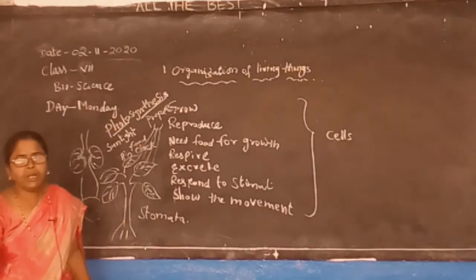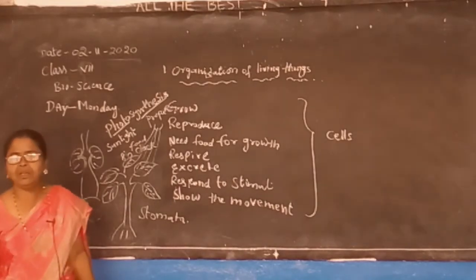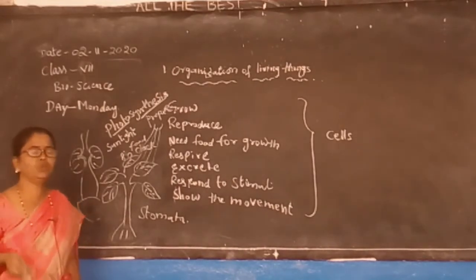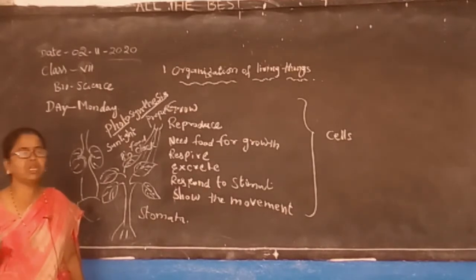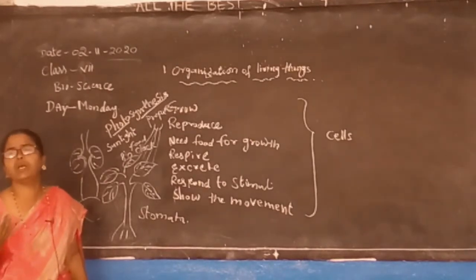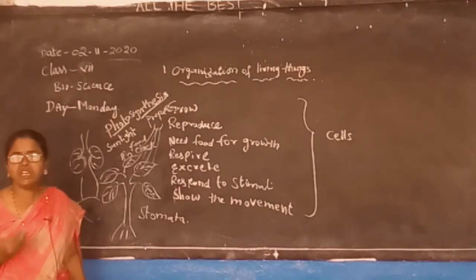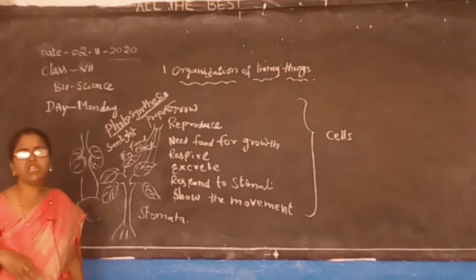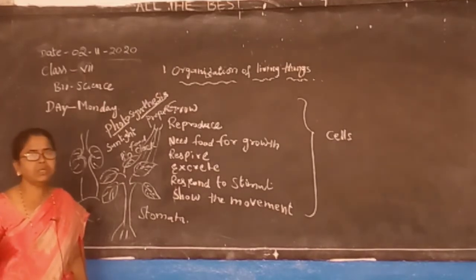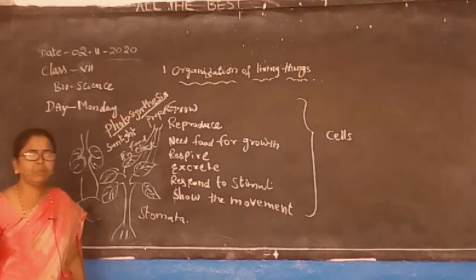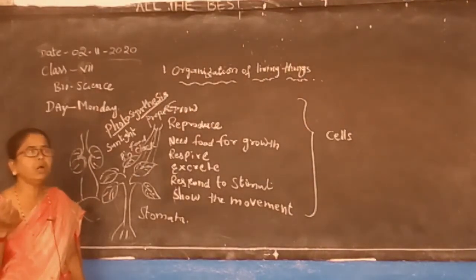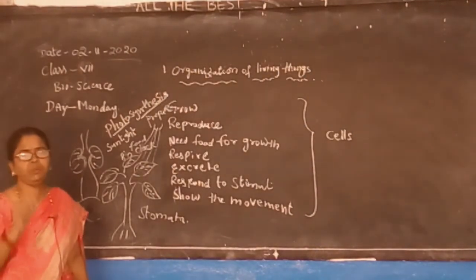So if you play outdoor games, like running games, like kho-kho, kabaddi, or cycling, so if you do exercise, sweat appears and comes out of the body. The waste which was present in our body comes out in the form of sweat. In the summer season, due to the hot temperature, somewhat sweat comes out.